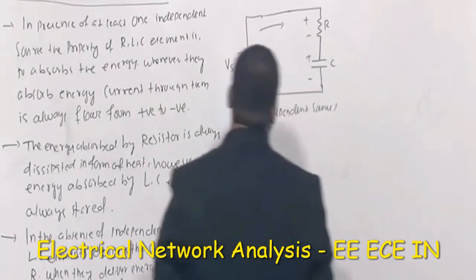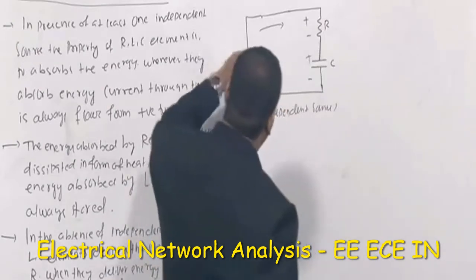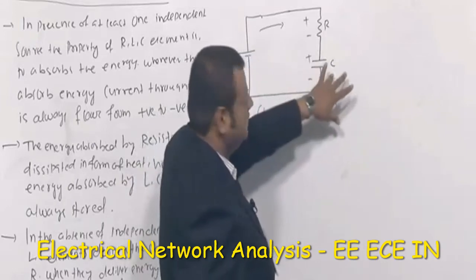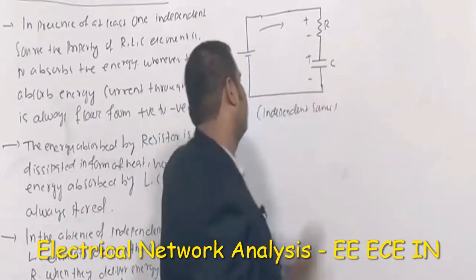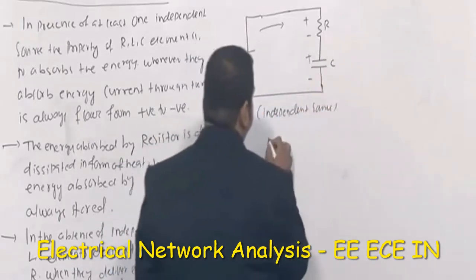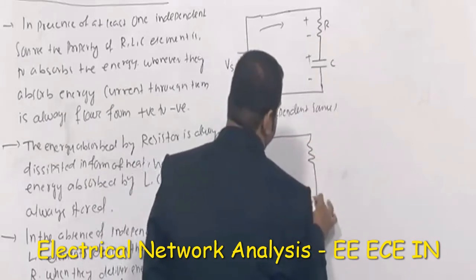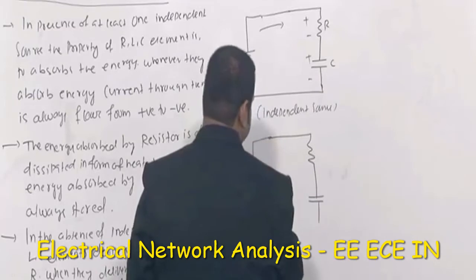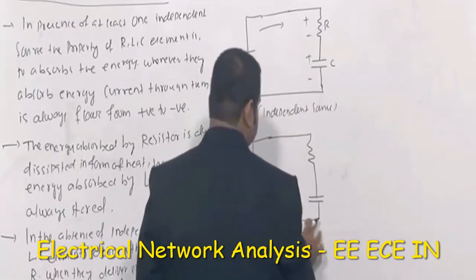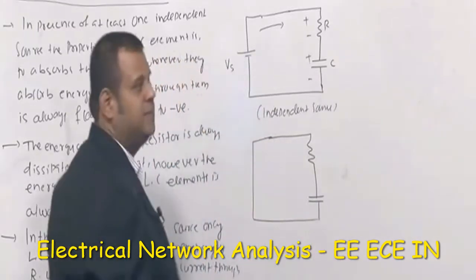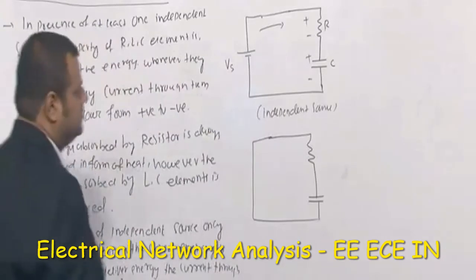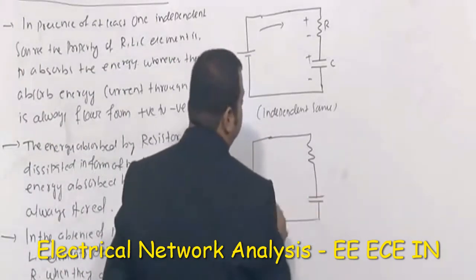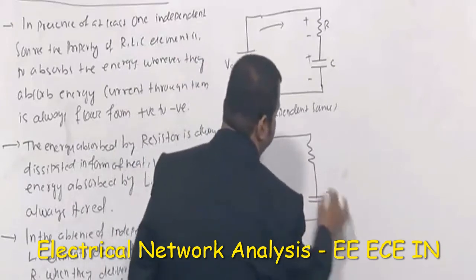Now, let us say that by connecting this particular voltage source, because of the current passing, this capacitor has stored some amount of energy. And now we are simply removing that particular source and making this a source-free circuit. That means there is not even a single independent source in the network. So now, whatever energy this element has stored, it will start delivering.